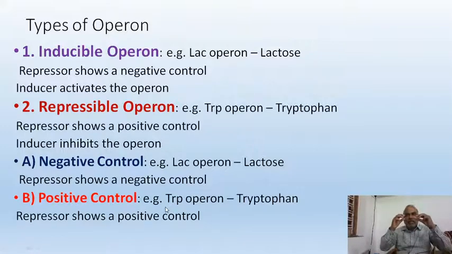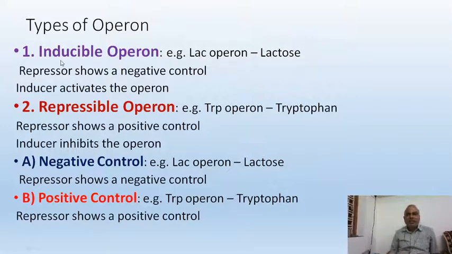And a positively controlled operon is the tryptophan operon. Under normal conditions, the tryptophan operon is producing tryptophan. When tryptophan comes back as the inducer molecule and attaches with the repressor, the operon will stop its function. Under normal condition, functioning is going on. So when the inducer comes, the function will be stopped. So it is originally positive, and later it will become stopped with the help of the inducer.